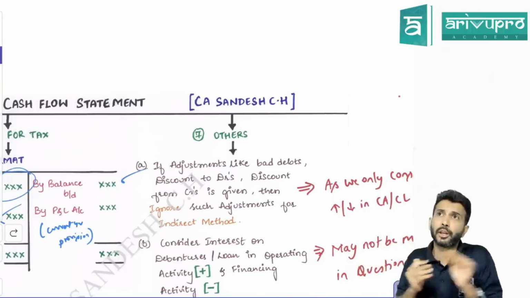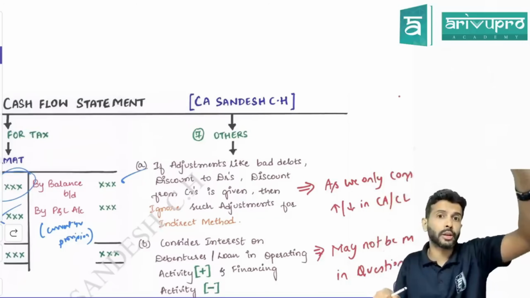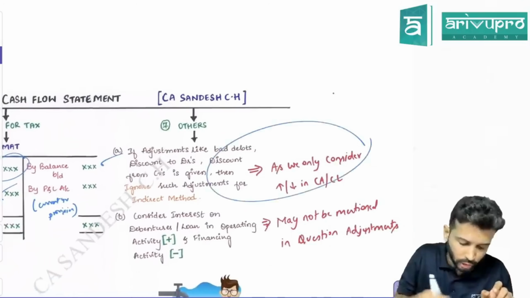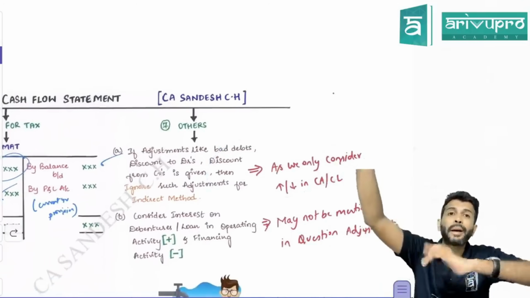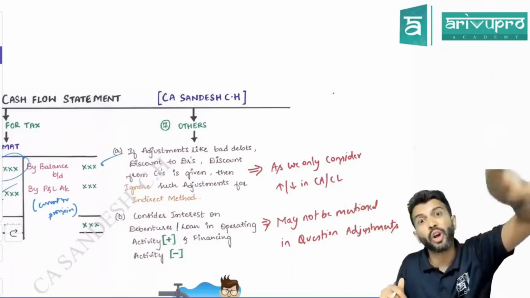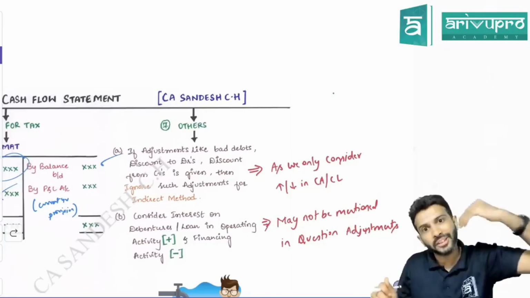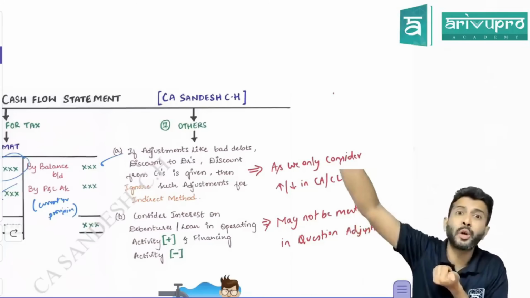Sometimes in the adjustments, they will give you bad debts relating to debtors 10,000, discount allowed 5,000. All that you ignore. You don't have to do anything, because under the indirect method, we only compare opening balance with closing balance. The rest of the components, as I've told you the logic, have already gone to P&L. So that adjustment is already done, because bad debts are already transferred to P&L.